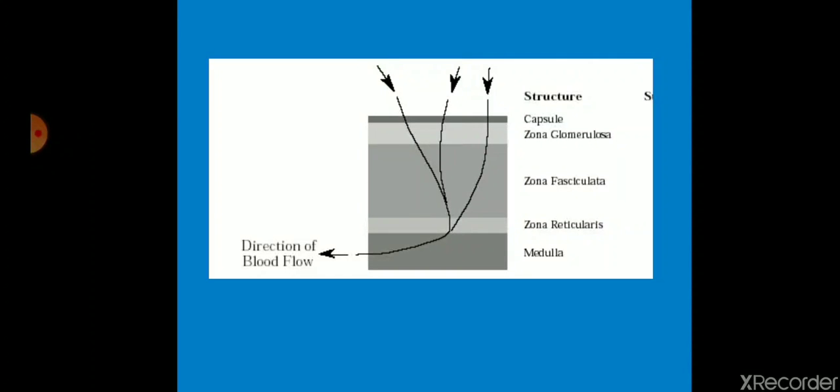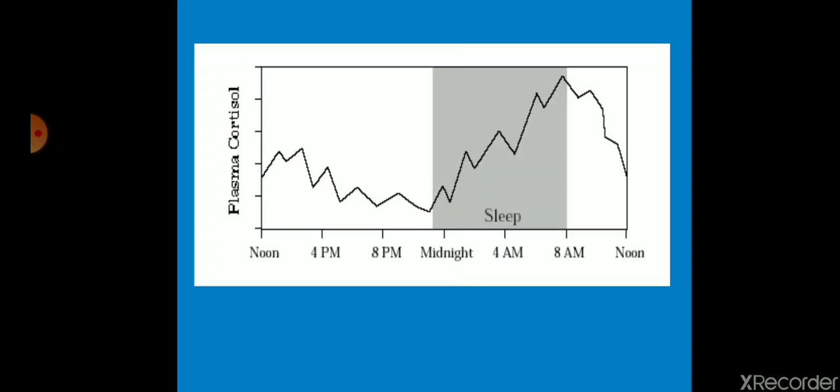I hope you know corticosteroid physiology, where it is secreted. Usually the doubt comes: is it from the adrenal medulla or cortex? So always remember, cortico, it is secreted from the adrenal cortex. And the secretion is found to be maximum during the early morning hours. It is known as a stress relieving or stress hormone. It prepares the human being to overcome the stress during the morning hours after waking up.